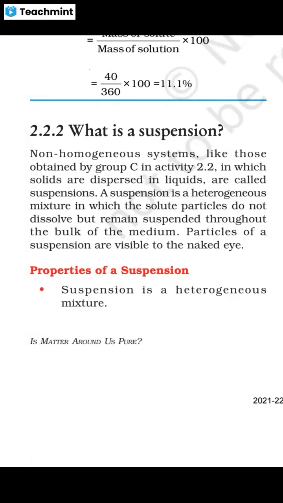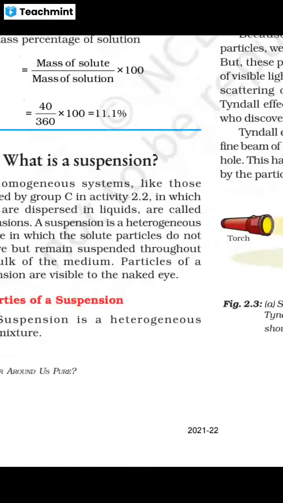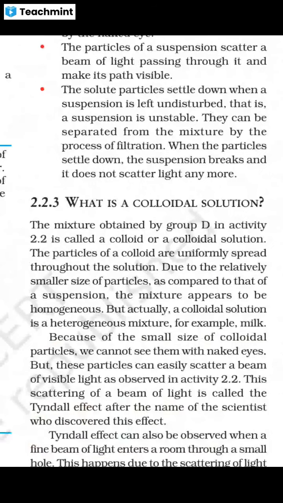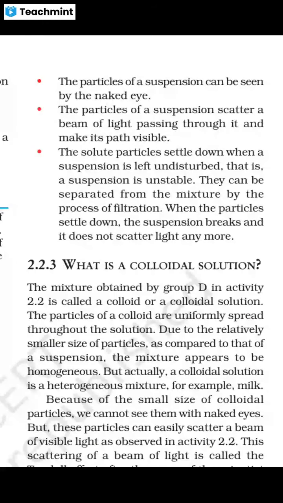Now we are talking about the properties of a suspension. A suspension is a heterogeneous mixture. Heterogeneous, non-uniform. The particles of a suspension can be seen by the naked eye. We can easily see them. The particles of a suspension scatter a beam of light passing through it and make its path visible.